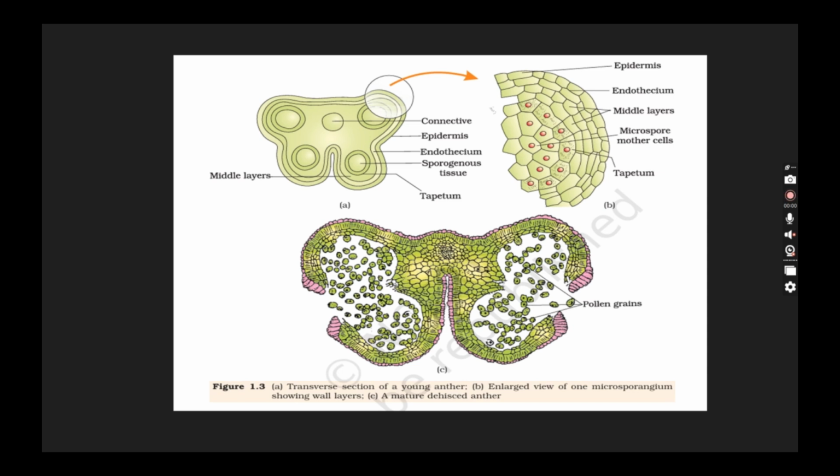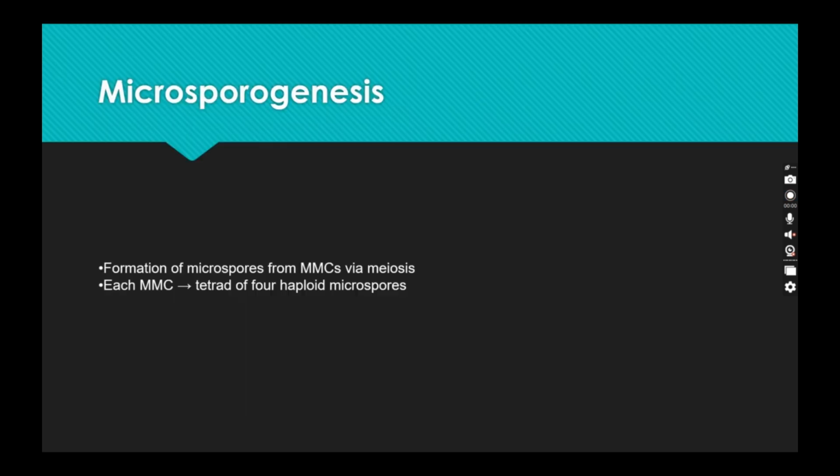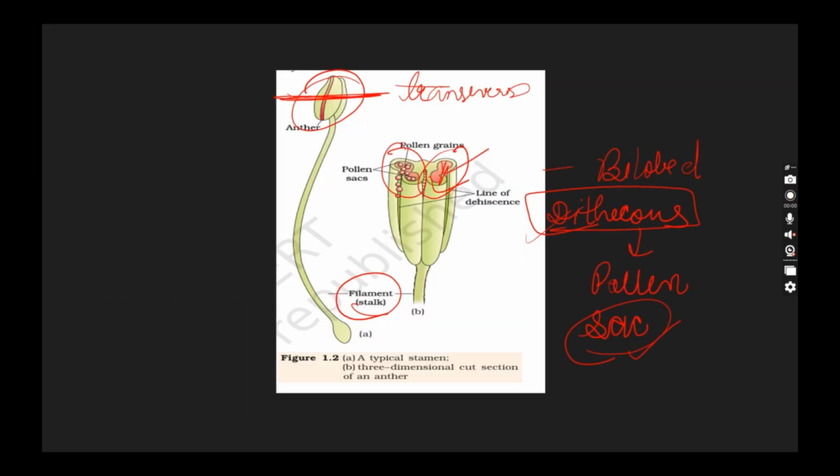Before moving further, let me just tell you properly each and everything. The anther is a four-sided tetragonal structure consisting of four microsporangia located at the corners of each lobe. First, second, third, fourth.